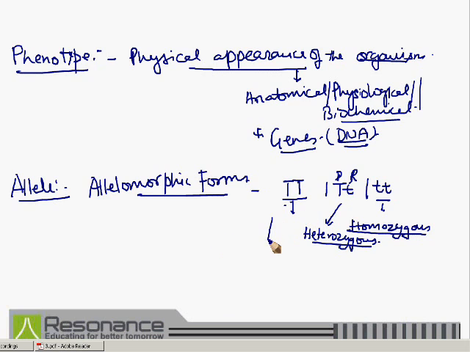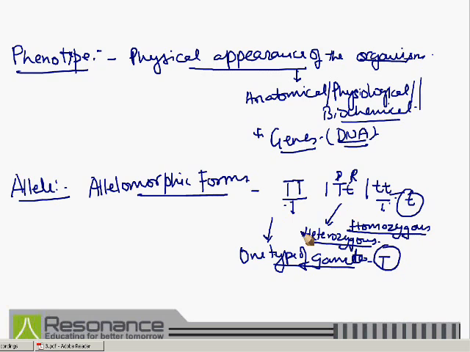Homozygous gene will produce only one type of gamete. That is only T. Similarly, this one will produce only one type of gamete, that is only T. But the hybrid one will produce two types of gamete.